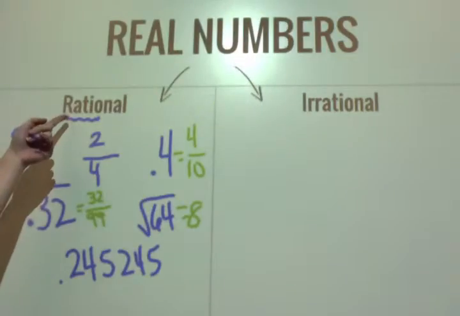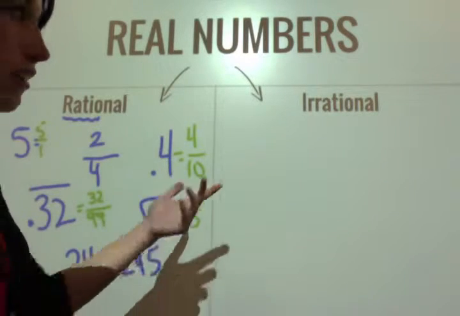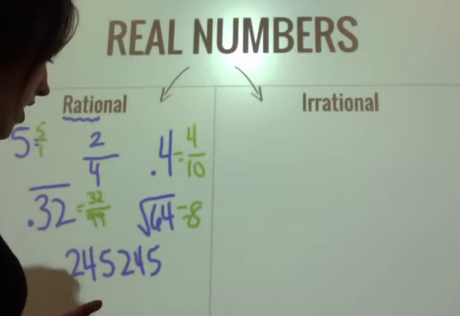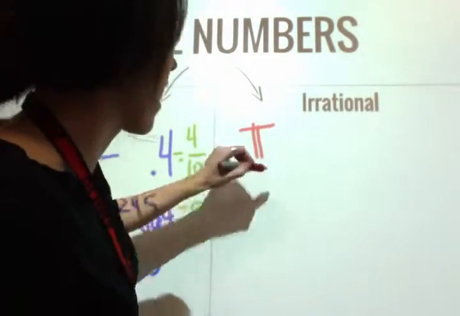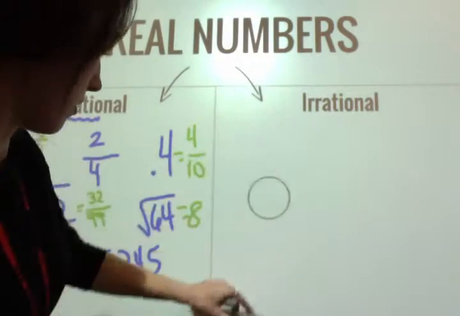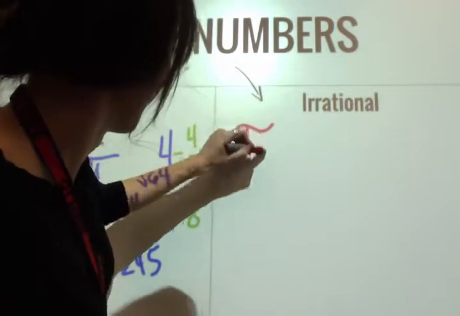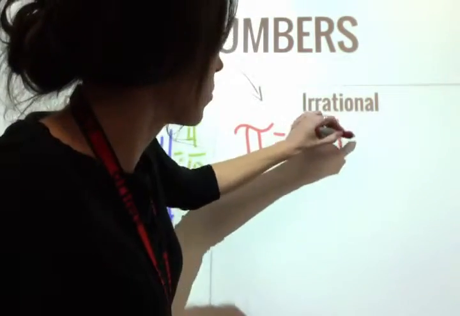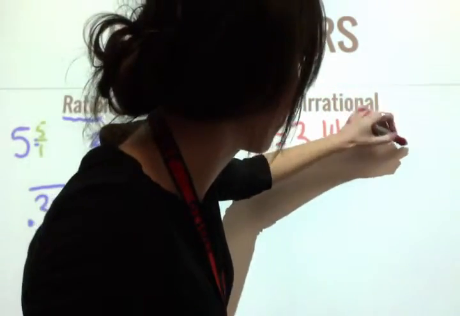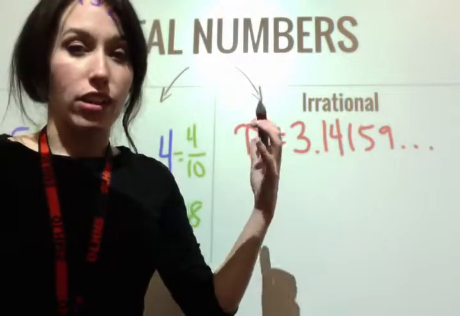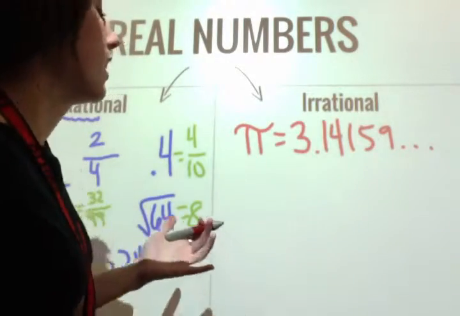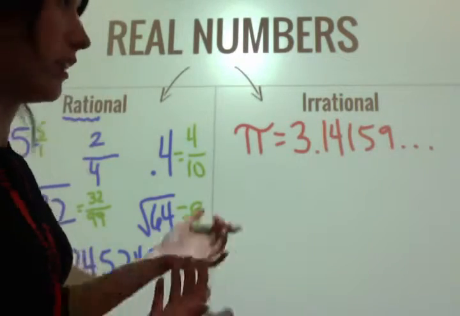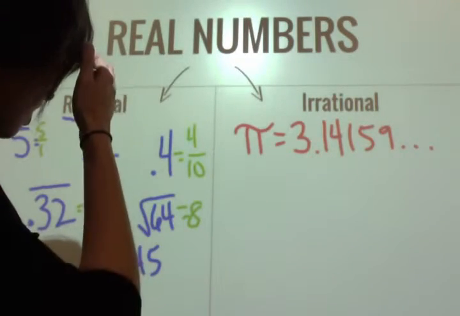If rational meant you can write it as a fraction, irrational is going to mean you can't write it as a fraction. It doesn't fall into that category. An awesome example here is pi. I'm going to draw that again. All right, so pi. Pi is just a number that goes on forever, 3.14159. It keeps going. They're random numbers. There's no pattern to it, and it goes on forever. I can't write that as a fraction. I don't have a rule or a method for doing that. It's irrational. What's another one?